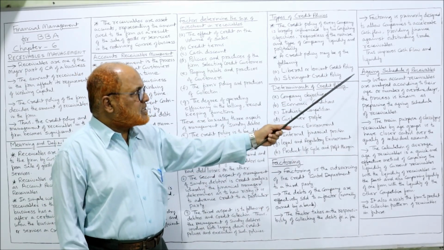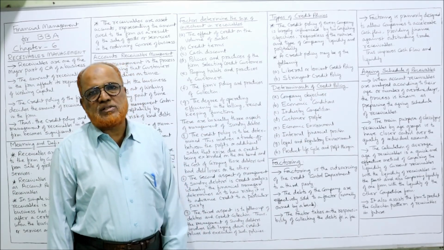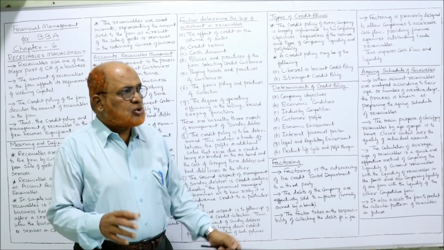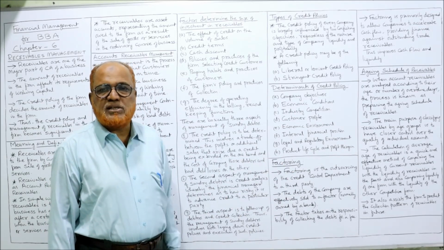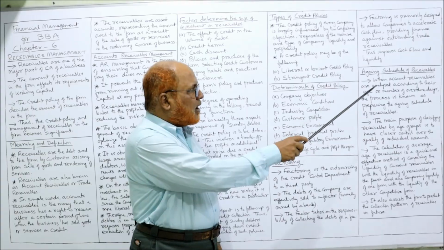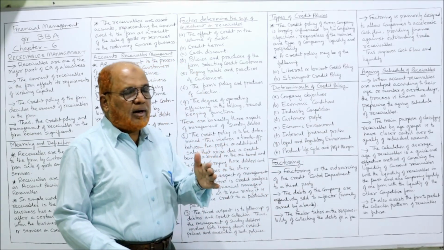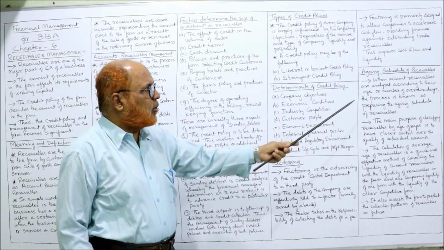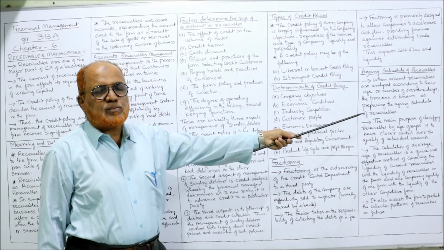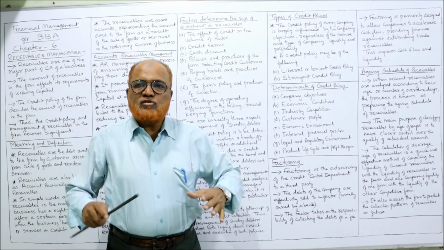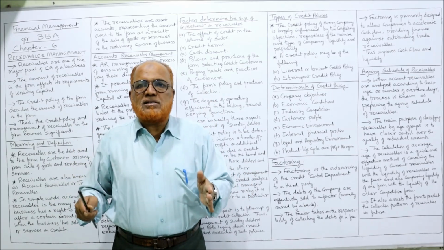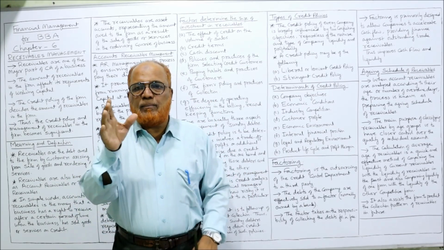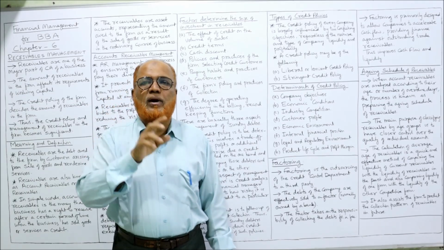The last topic is the aging schedule of receivables. These two points are frequently asked in examination: what is factoring and what is an aging schedule? When account receivables are analyzed according to their age or number of overdue days, the process is known as preparing the aging schedule. We have so many customers. We analyze all the customers and write it in a table according to the number of overdue days.